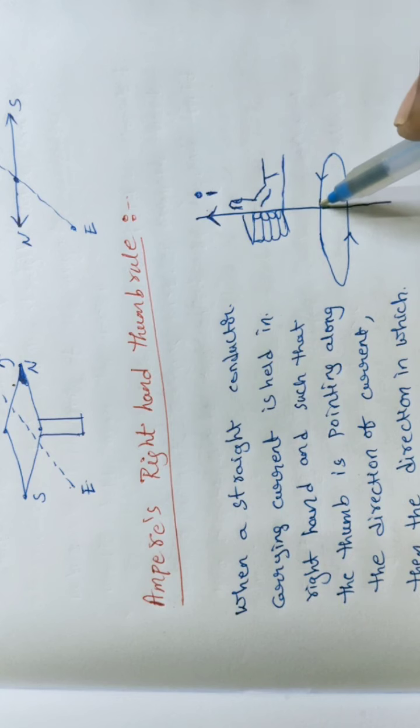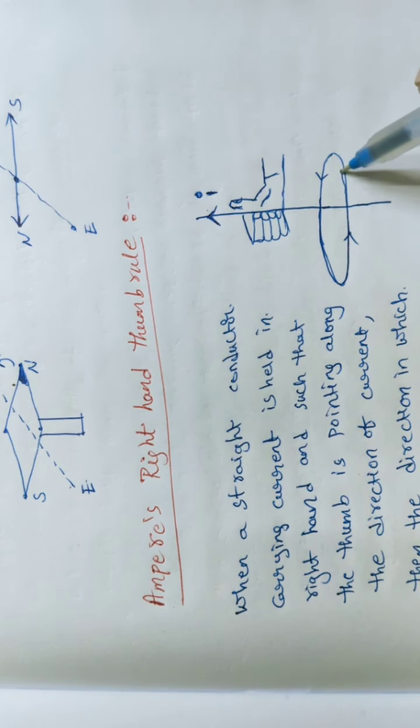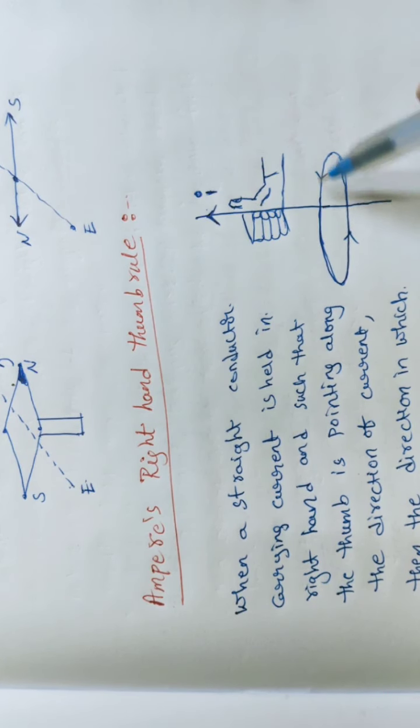So here we are observing one circular path. Along this circular path, the magnetic field will be developed in this direction. Is it clear, students? This is the simple explanation about Ampere's right hand thumb rule.